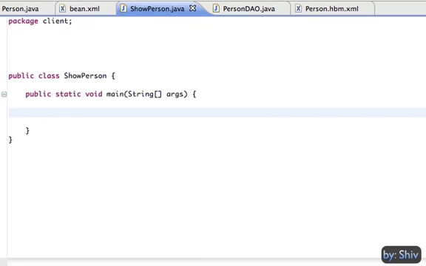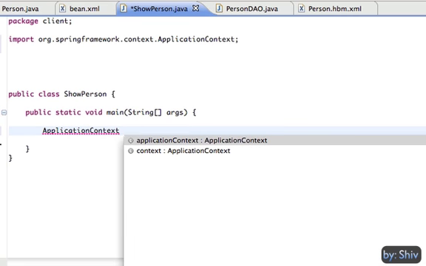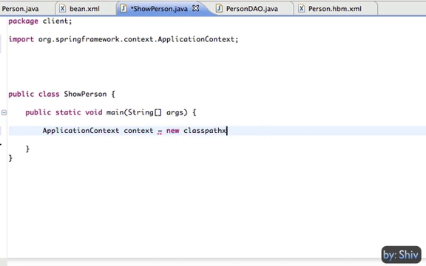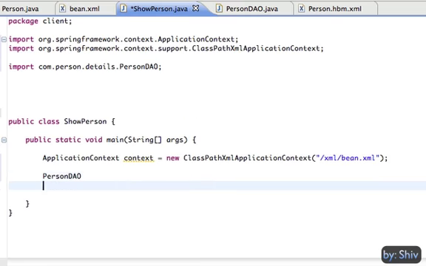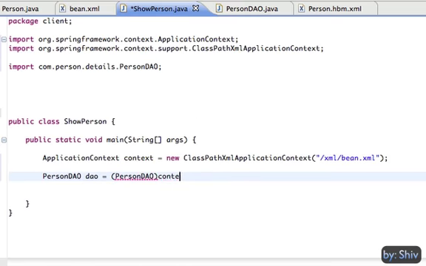Now all we have to do is to access the person.dao bean declared inside the bean.xml file using the Spring Core container. Create a reference variable of ApplicationContext, populated with an instance of class ClassPathXmlApplicationContext, and pass the path of the bean.xml file. Use the factory to get the bean person.dao from the container. Assign it to the class person.dao.